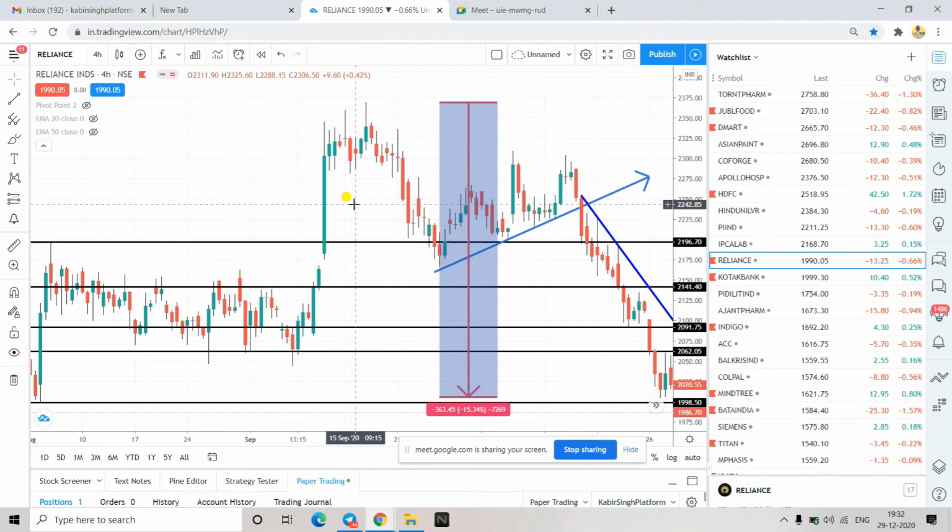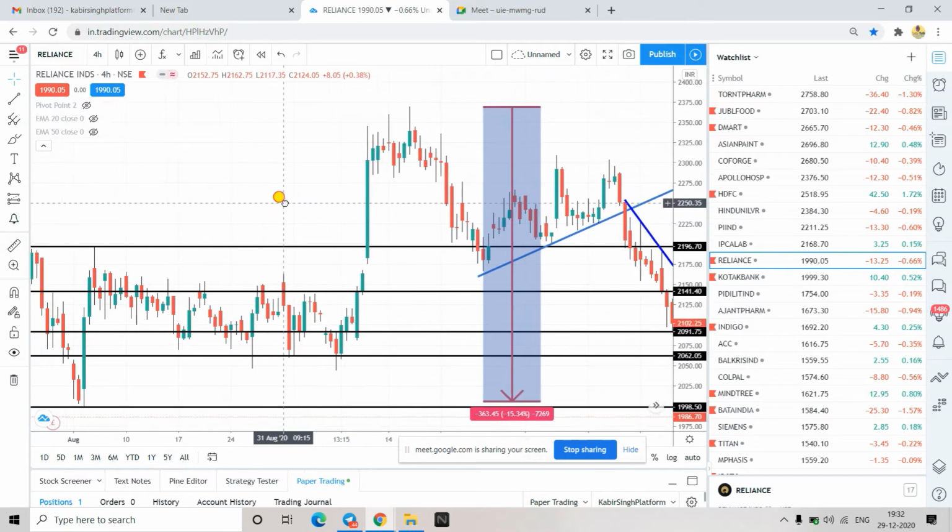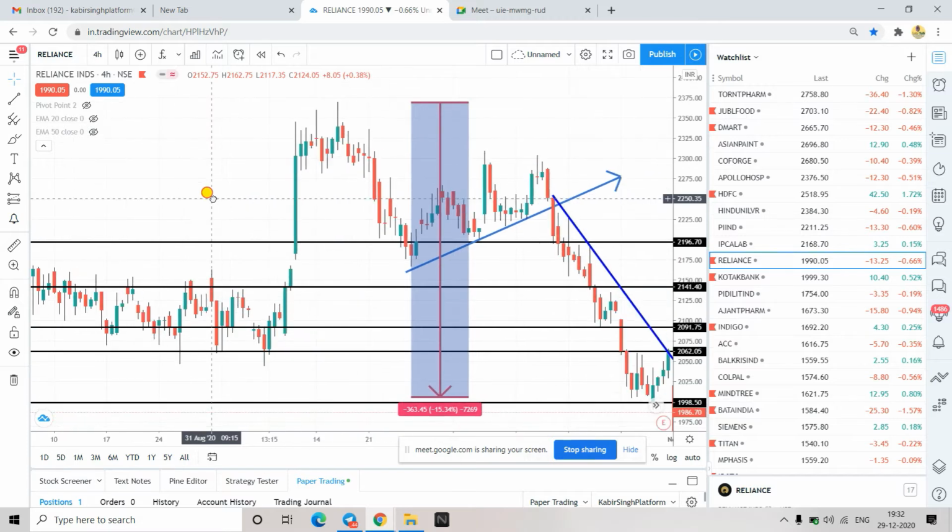Kabir, irrespective of what type of trading we are doing, either intraday, swing or long term, do these types of candles hold the same value? Yes, these candles will give you good confirmation. If you want to invest for the short term, you see an abandon baby and maybe you can go for it. If you want to invest for the long term, you have to see a bullish engulfing pattern, and whenever it is formed, there you should invest.